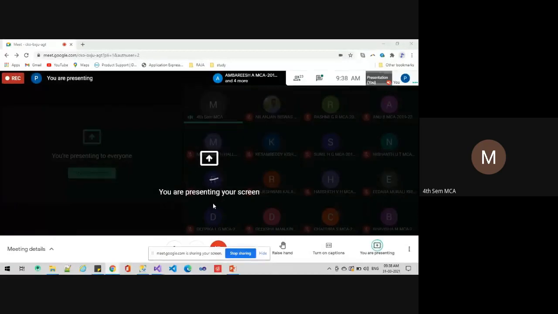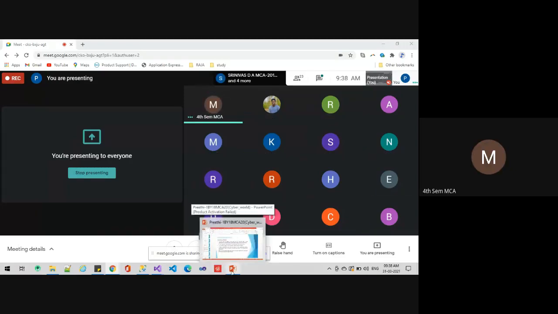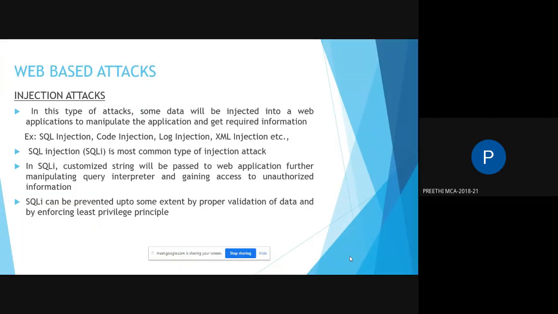Everyone, please listen. This is very important. She's showing so much practical work, demonstrating with code. Yes, Preeti, we are able to see your screen. Open the PPT. Okay, ma'am.